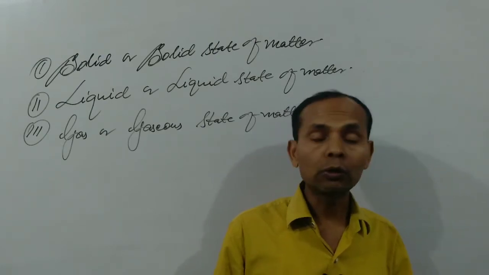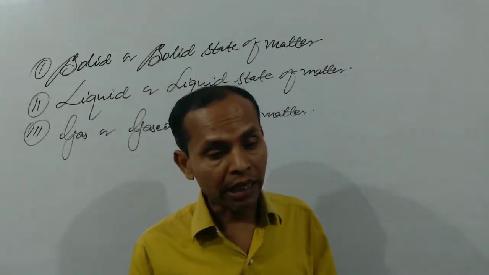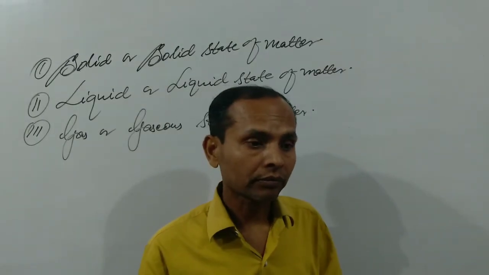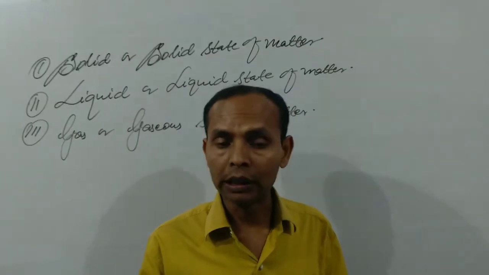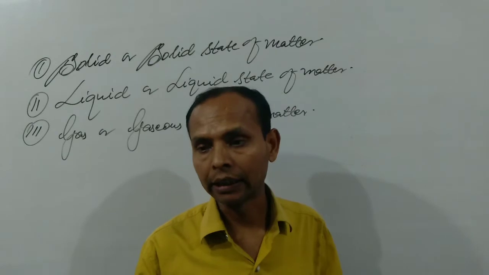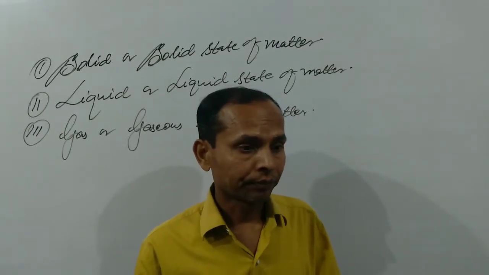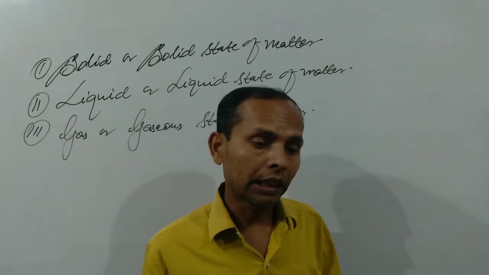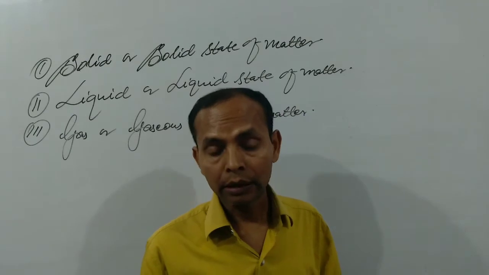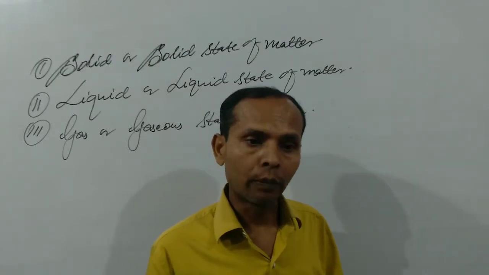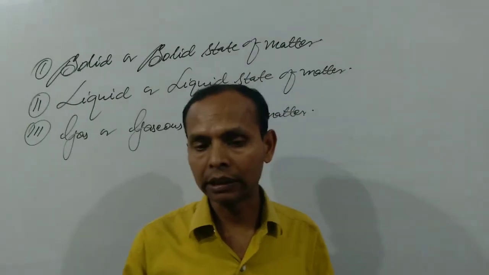Due to larger intermolecular distance, they are very far away from each other and have neither a fixed volume nor a fixed shape, and that is called a gas. That is why we can say that the difference between a solid, a liquid and a gas is based on the arrangement of particles. There are so many properties of solids, liquids and gases.